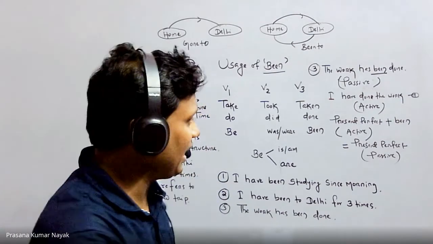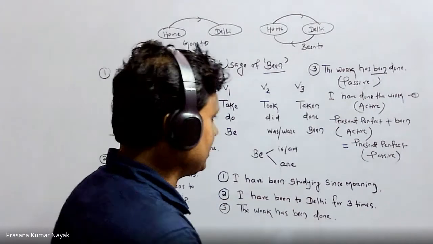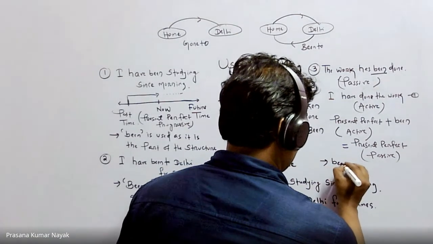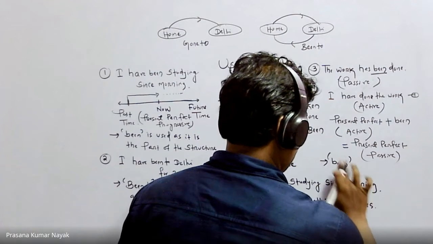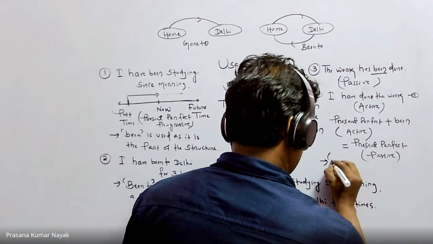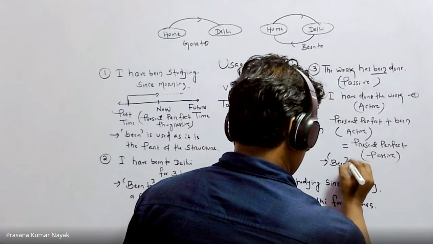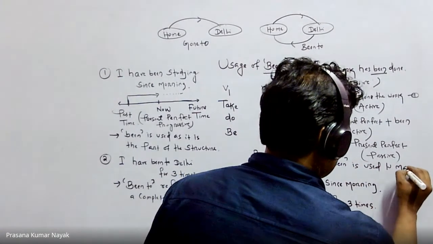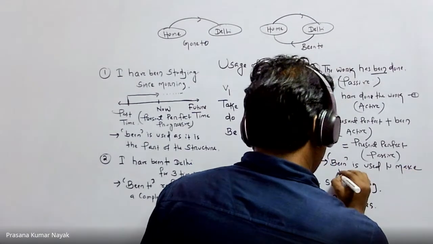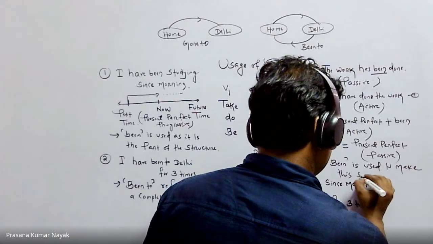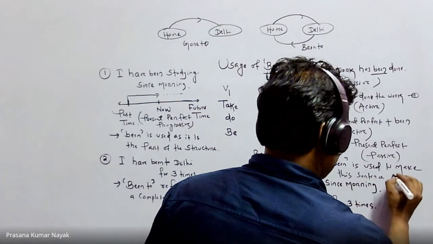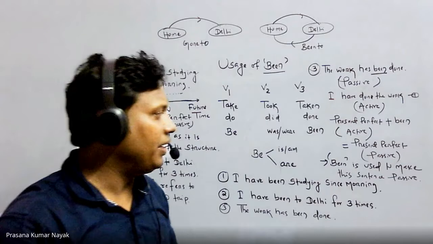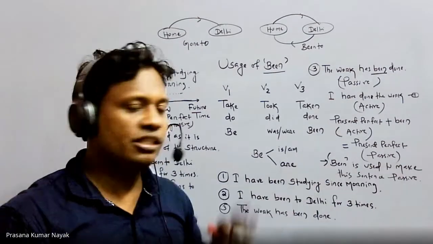So you can say here in the third sentence, been is used to make this sentence passive, right?